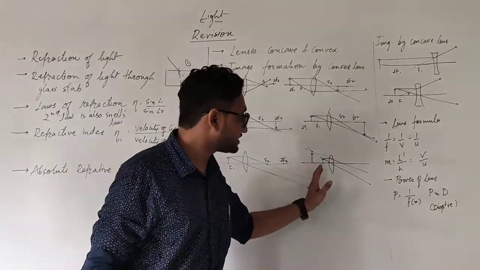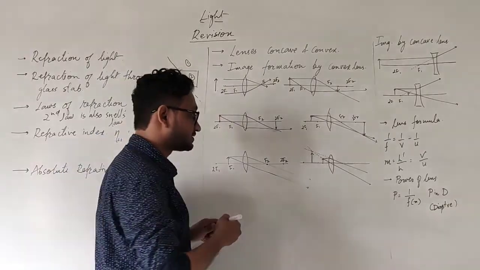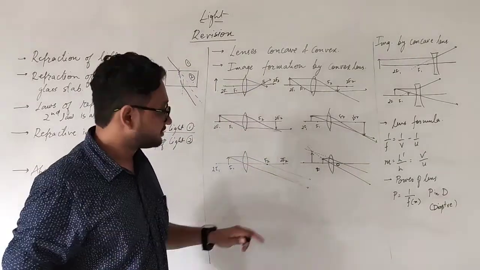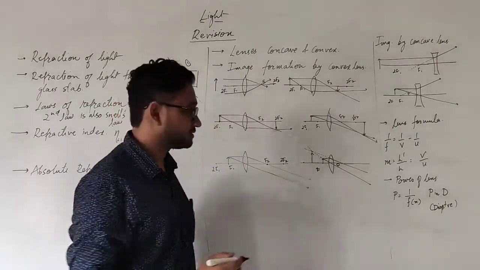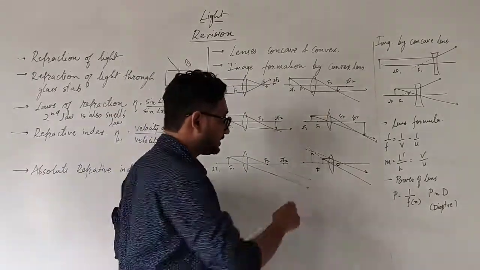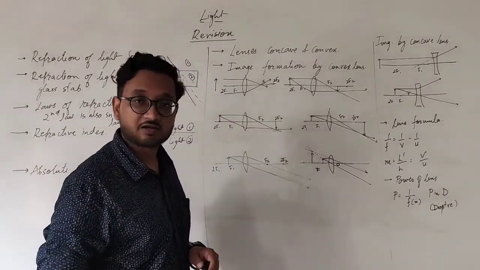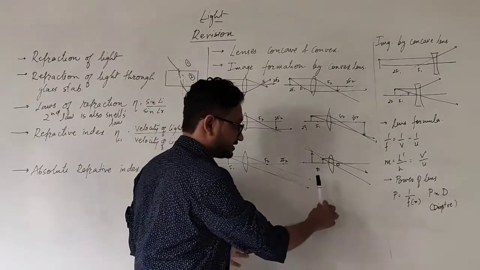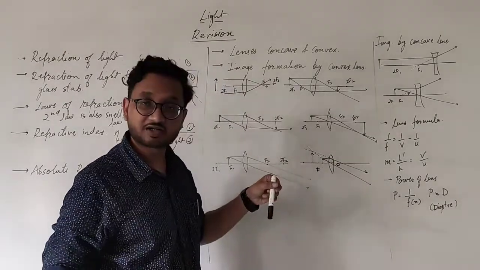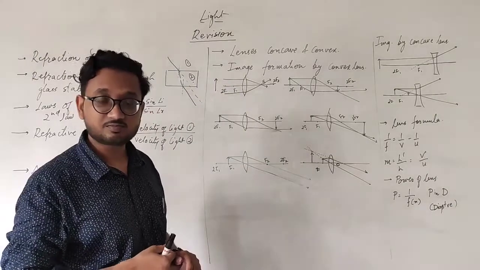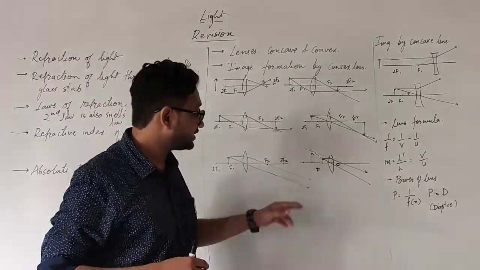And in the last case, if we bring the object even closer, that is between F and the optical center, then the rays of light will not meet. They will only meet virtually like this. Okay? And the image will be on the same side, but virtual and erect this time. It will not be inverted, it will be same as the object. Okay? But it will be virtual. And it will be enlarged.